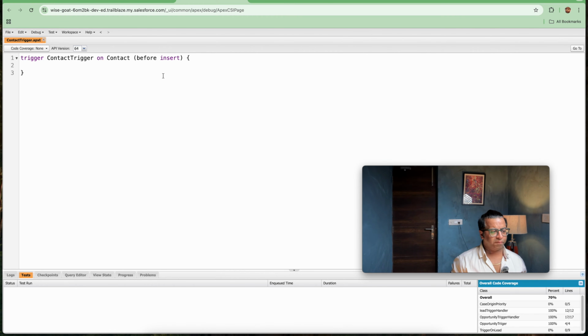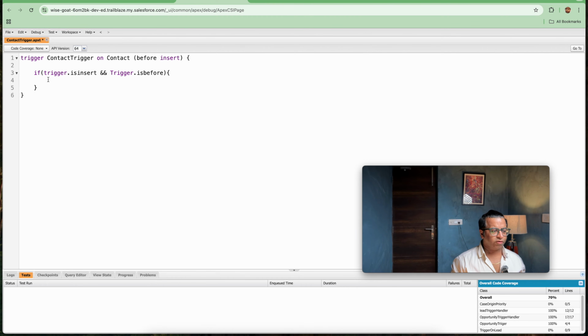By default I'm getting the before insert operation. So first I will be writing if Trigger.isInsert and Trigger.isBefore. If these two conditions are met, then we need to use the trigger factory here.